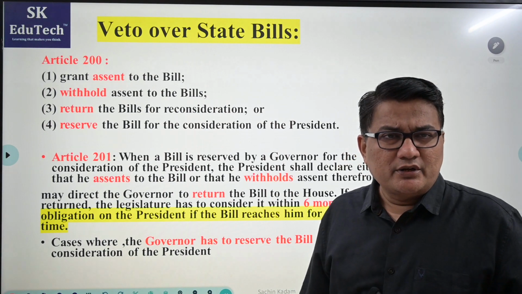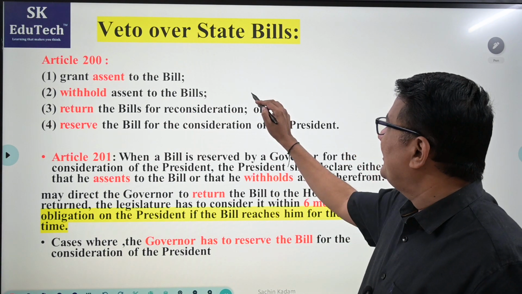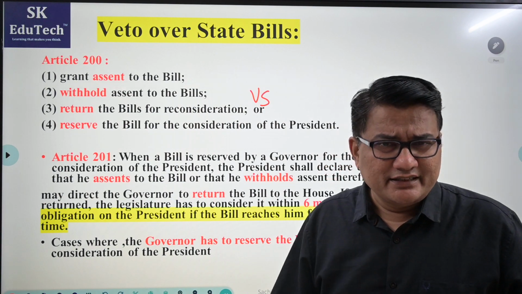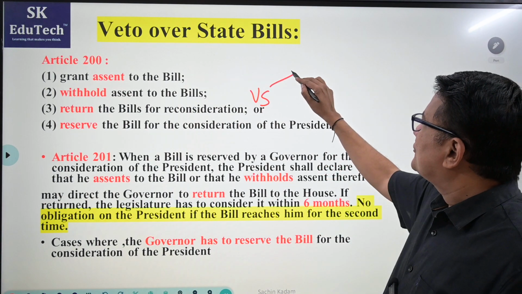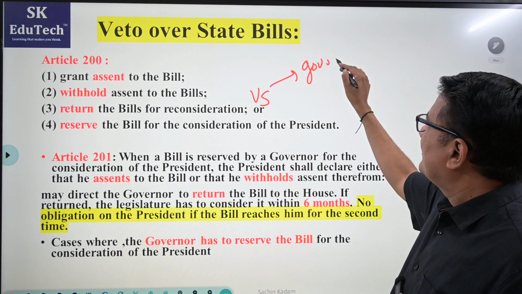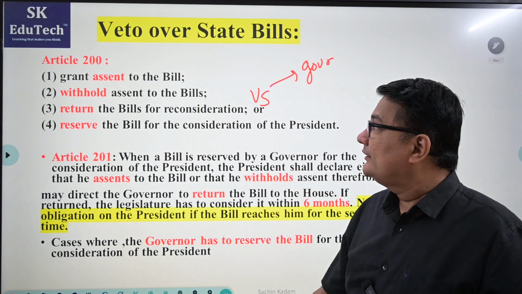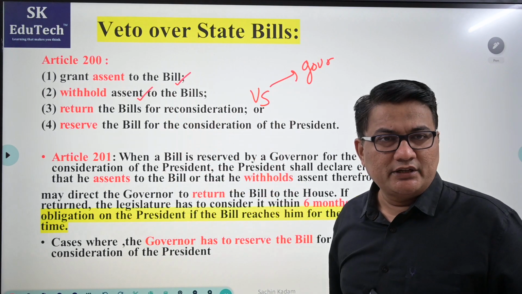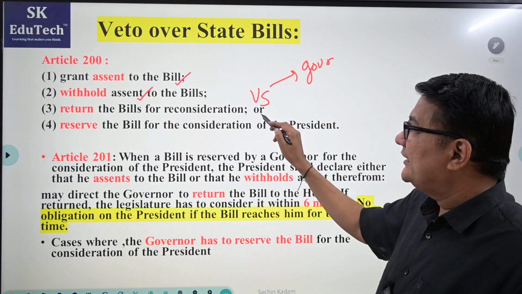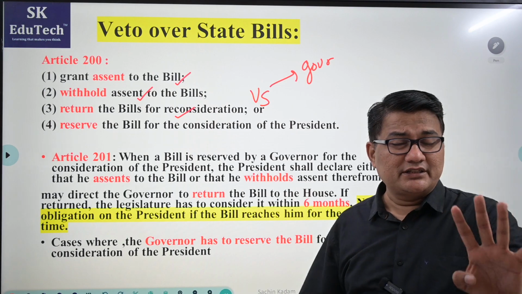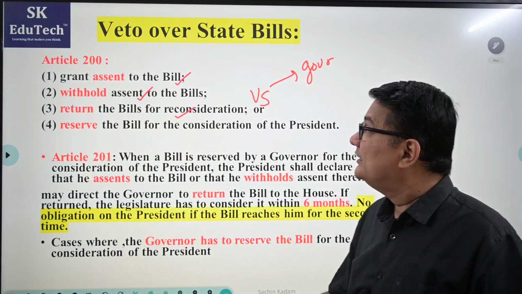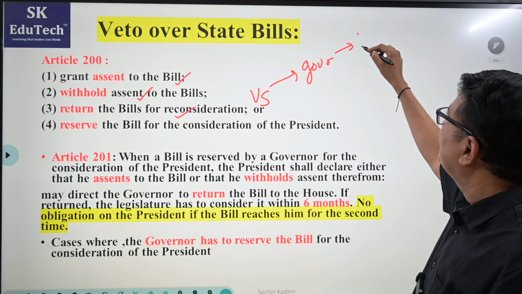If you read Article 200, it straightaway says that whenever any bill is passed by the state legislature, the Vidhan Sabha, or if there is a Vidhan Parishad, then it is the state legislature, it goes to the governor. Now what can the governor do with the bill? One, he can assent to the bill. Second, he can withhold the assent to the bill. Third, he can return the bill for consideration. Or fourth, there is one more option available to the governor, that is he can reserve the bill for consideration of the president.